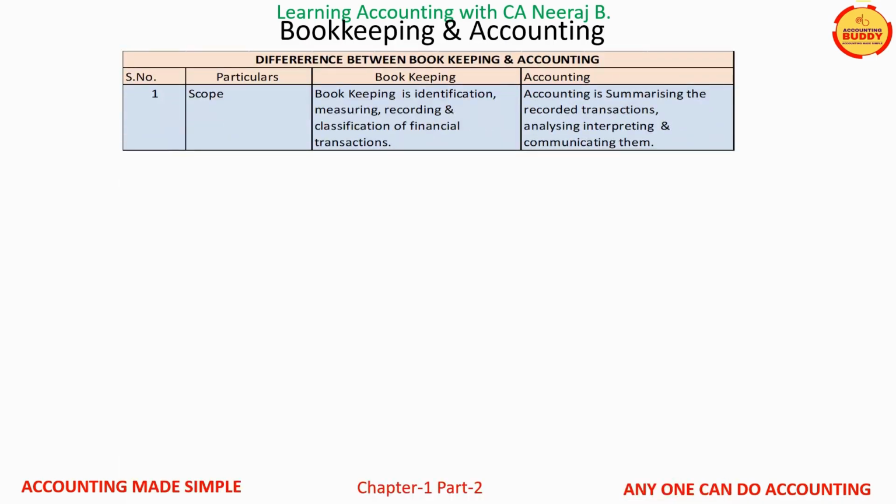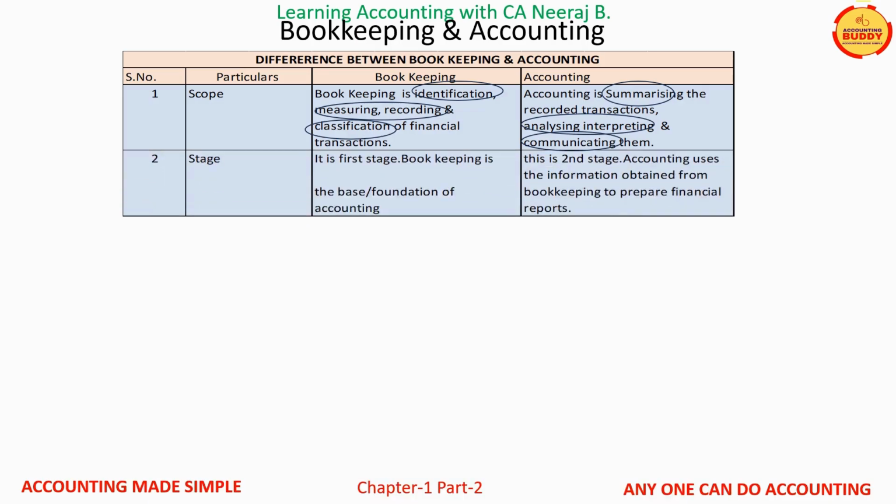First point of difference is the scope, which is self-explanatory as displayed on your screens. Second, bookkeeping is the first step in the accounting process, while accounting is the second stage and it uses information from bookkeeping to prepare financial information.